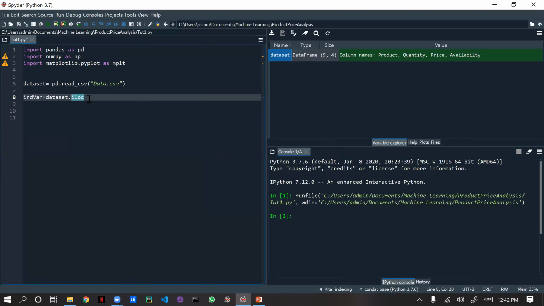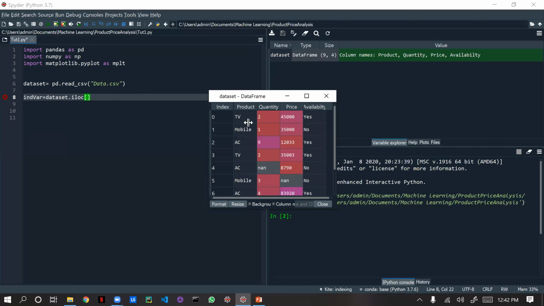This is syntax. Don't worry, that is not a variable, that is a syntax. Now what we are going to give in this needs to come within square brackets, because indexes always come in square brackets. We will be giving the index from, I told you, product, quantity, and price are independent variables. In the independent variables we are going to give complete rows.